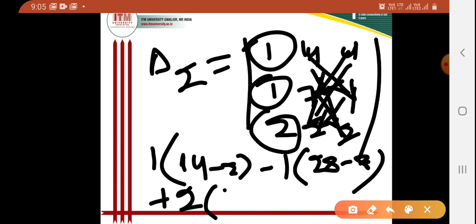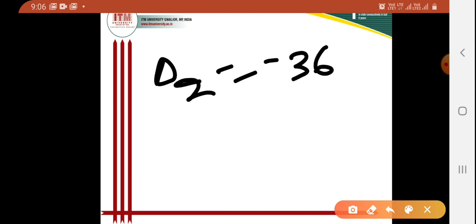So I can write 14 minus 28. This is the simplest form of del 2 for determinant calculation. So the resultant, after solving, I can write del 2 as minus 36.